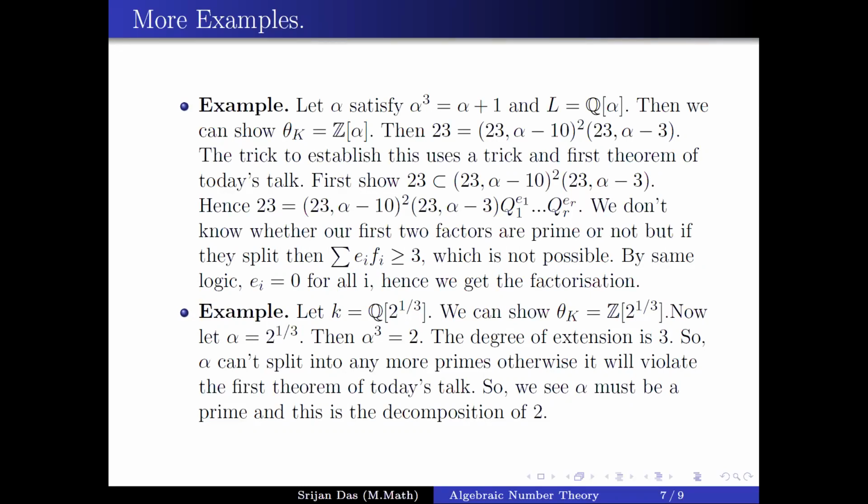Now if you think about it, your O_K is Z[alpha]. If you quotient by alpha, it won't be Z, it will be Z mod 2. If you quotient Z[alpha] by alpha, it will be Z mod 2, because alpha cube is 2, so inside alpha there is 2. You are first getting rid of alpha, so it is Z, and then you are still quotienting by 2, so it will be Z mod 2. So you can say that my alpha is a prime ideal.